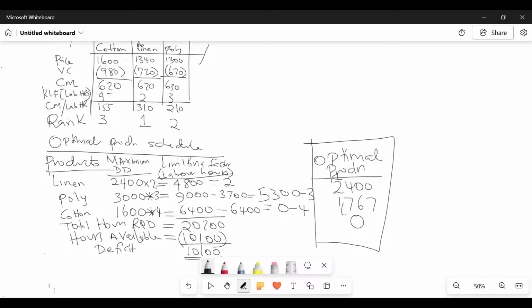Now, don't add, because they are not children of the same feather, isn't it? Not unless you convert this to money. So that is what we are required to do by the examiner.